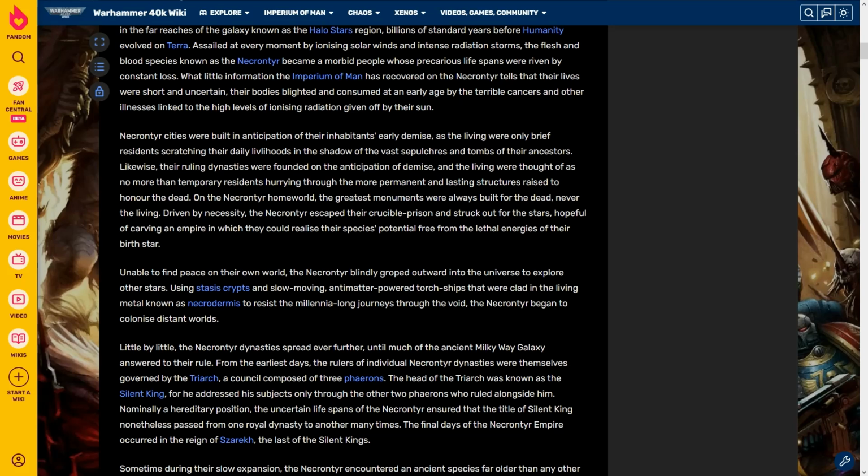Necrontyr cities were built in anticipation of their inhabitants' early demise, as the living were only brief residents scratching their daily livelihoods in the shadow of the vast sepulchres and tombs of their ancestors. Likewise, their ruling dynasties were founded on the anticipation of demise, and the living were thought of as no more than temporary residents hurrying through the more permanent and lasting structures raised to honor the dead.